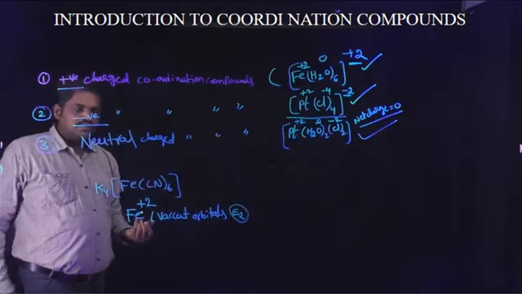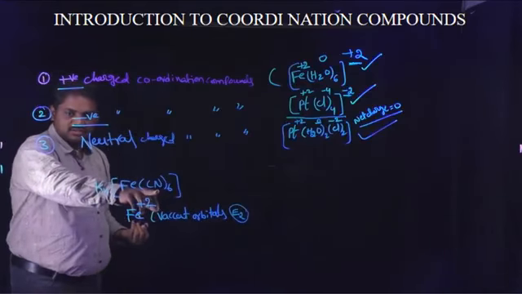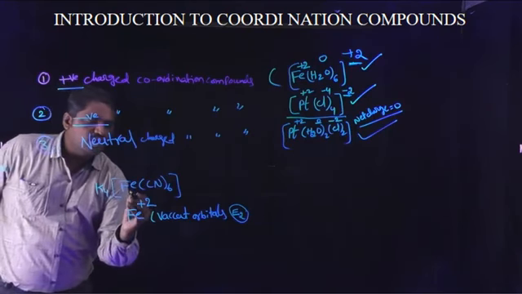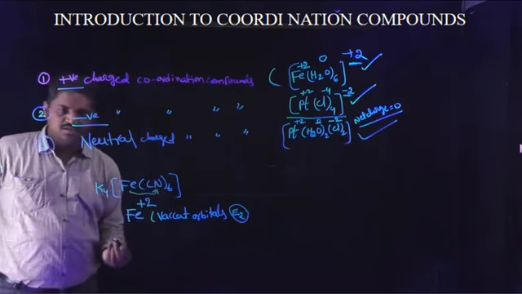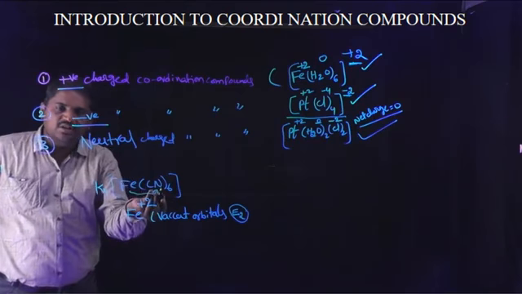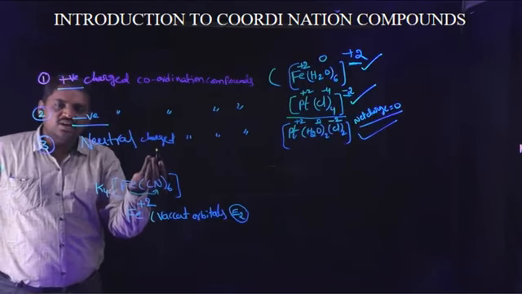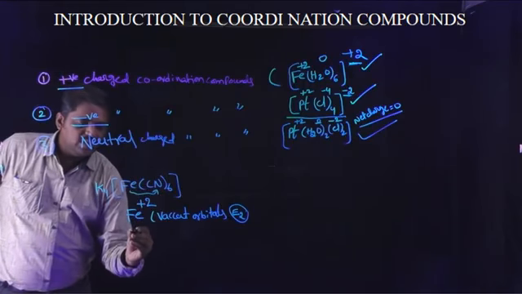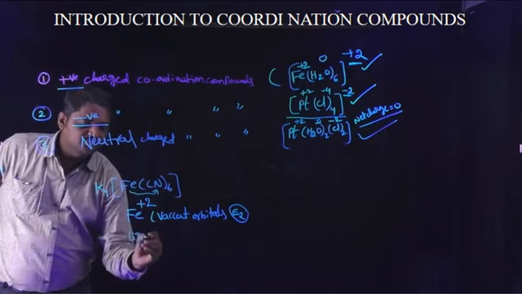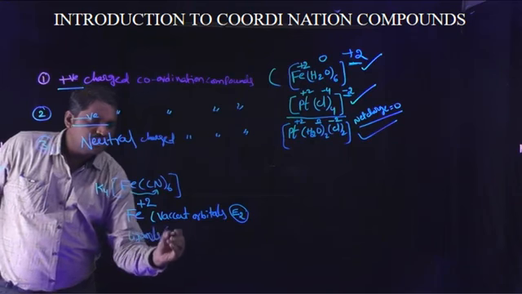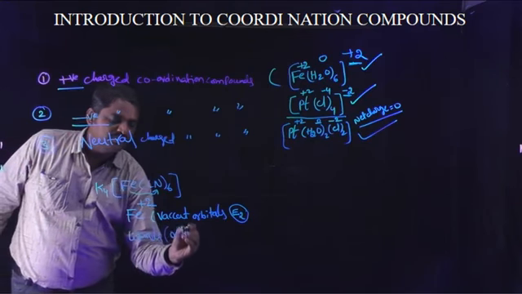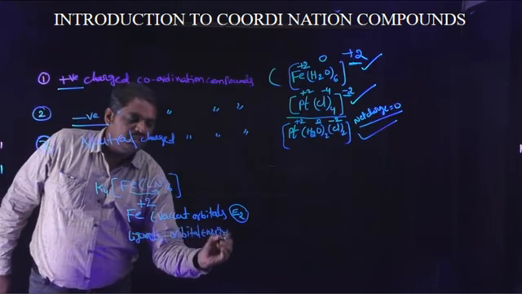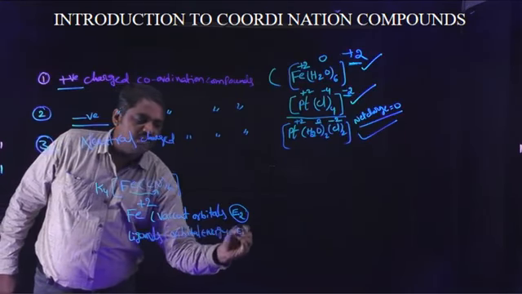Next, these are the ligands. The central metal ion is coordinated with different ligands. In this coordination compound, cyanide ions are known as ligands. The ligand orbital energy is denoted as E1.